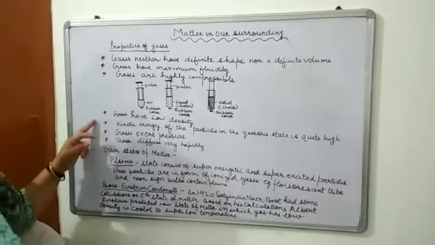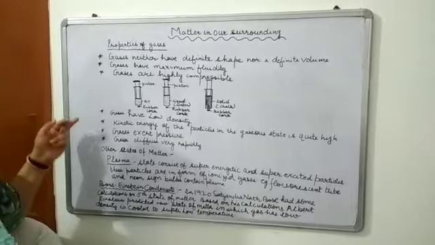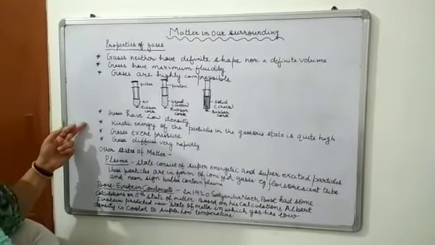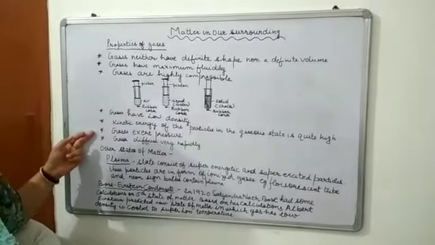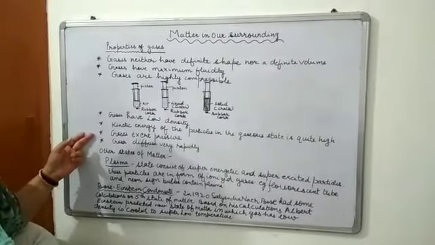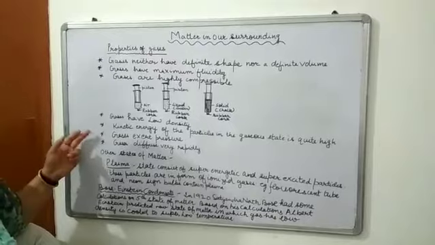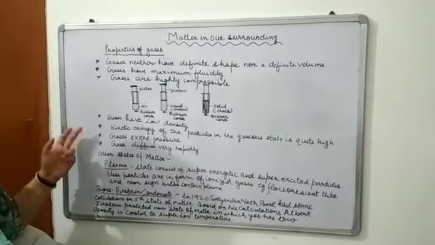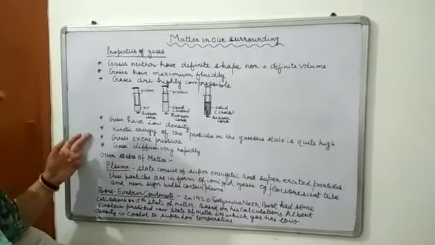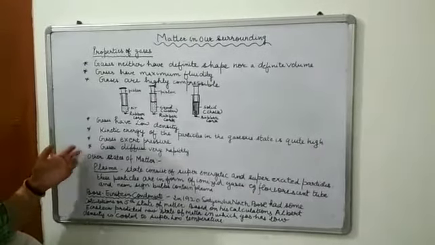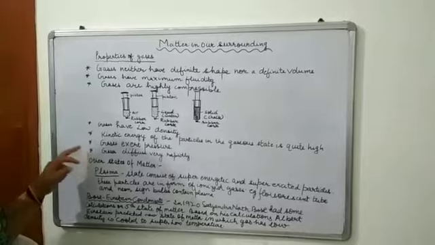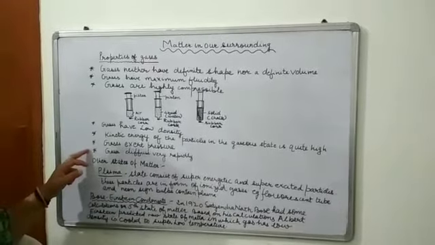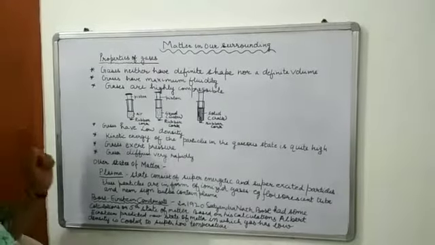Then, gases have low density. The kinetic energy of the particles in the gaseous state is quite high. Gases exert pressure. If we take the gas in a closed container, the particles strike continuously each other and also on the wall of the container, so they exert a pressure. Like, if a closed container is opened, the gas comes out with a pressure. And last is, gases diffuse very rapidly, meaning they mix with each other fast.